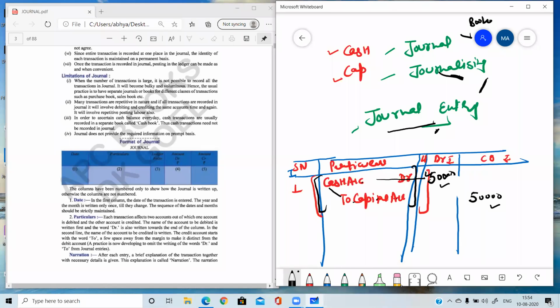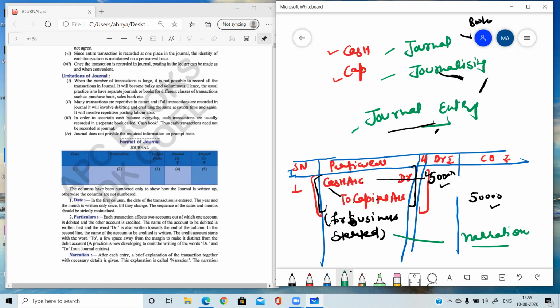It's not complete till now. Then we are going to put a bracket, and we will be writing 'for', means we need to write the reason. We need to write the explanation why we have written these two accounts. Why? What is the reason? So whatever was the transaction, we can write here. For business started. And whatever we are writing here in the bracket is known as narration. What is the narration?